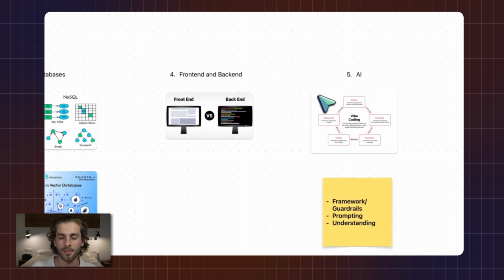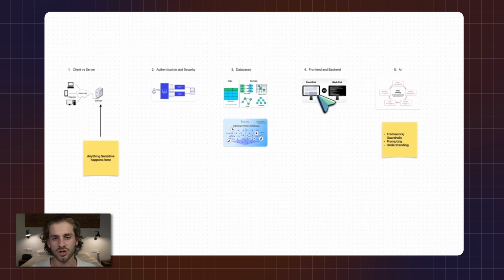So the key thing with AI development is context and a basic understanding of the modular structure of your app. So what components exist in your app, what functions, what's your database, what are the tables in the database, how does authentication work? A basic understanding of all of that is going to mean that when you prompt these AI models, you don't need to understand every line by line piece of code, but you do need to understand the general framework of your app and how it works so that you can build really clear prompts and actually get output out of these AI models that is good.